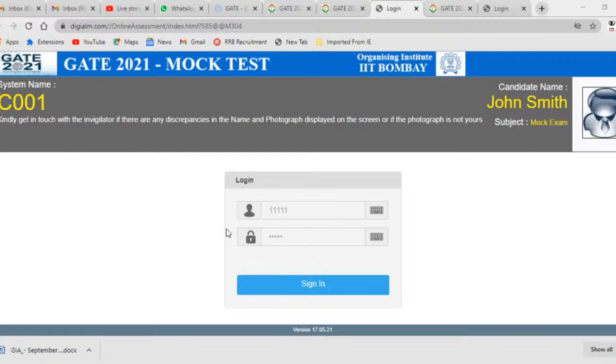So you have to identify the trigger and jot down those triggers on a given paper, which will be provided. One book will be provided to write, to scribble. The scribble pad will be provided by the GATE organizing committee in the examination center. So you can see the questions, question number 1, general aptitude, in one go.